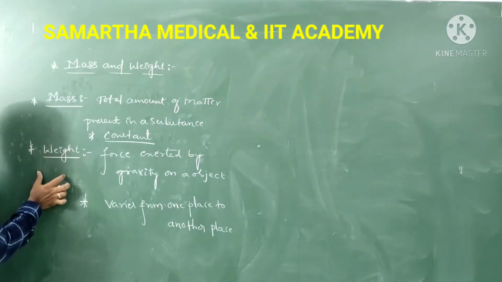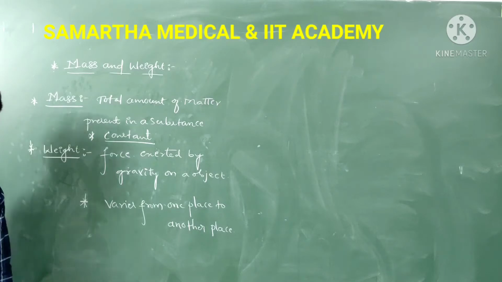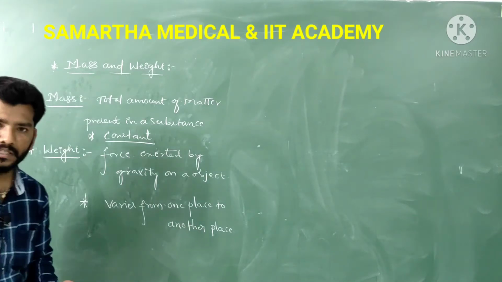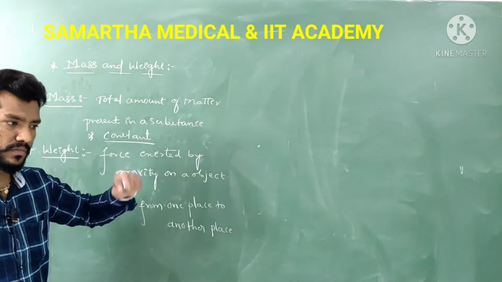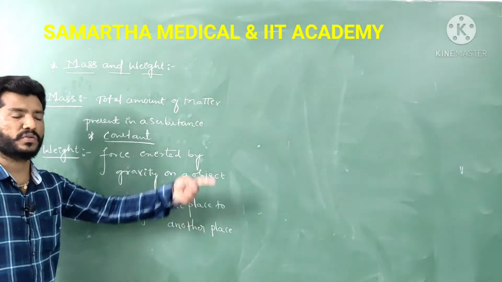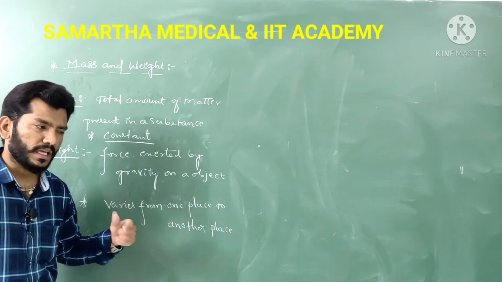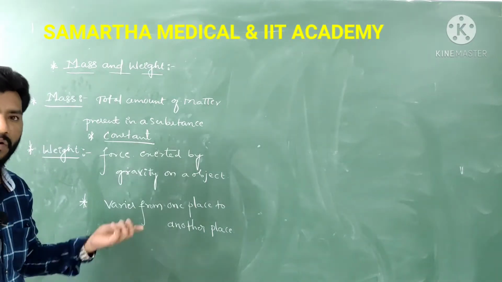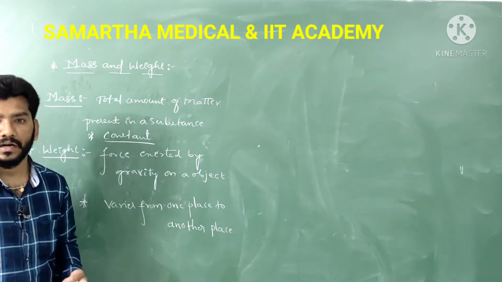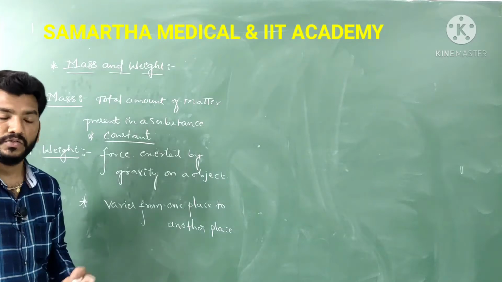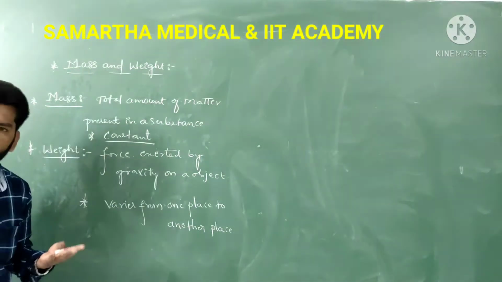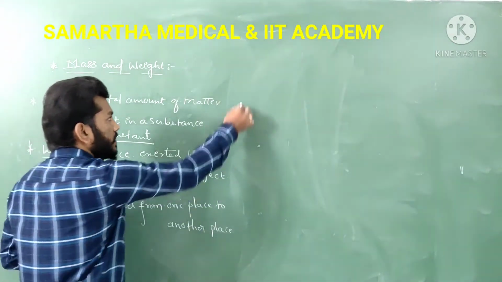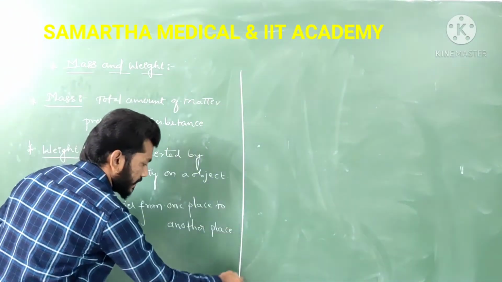The total contrast between mass and weight is that mass cannot be altered, but weight does alter when the position changes, because the gravitational force changes, so the weight also changes.